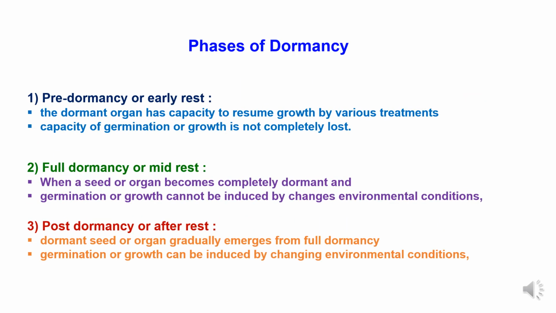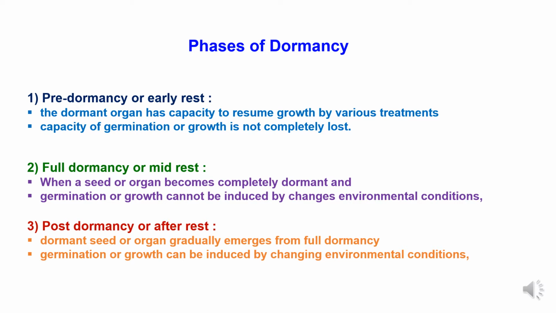Now, phases of dormancy. During the entire process of dormancy, the phases are classified in three categories. The first one is pre-dormancy or early rest. During this phase, the dormant organ has the capacity to resume growth by various treatments. The capacity of germination or growth is not completely lost, and such a stage is called pre-dormancy.